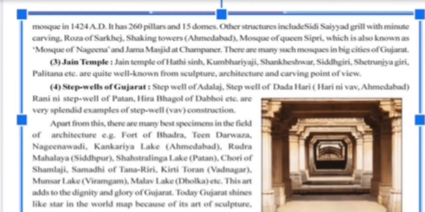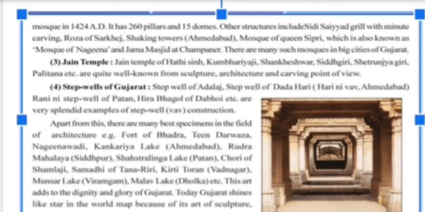Next, Jain temples. Which are the Jain temples in Gujarat? The Jain Temple of Hathisingh, Kumbhariya, Shankheshwar, Siddhagiri, Shatrunjaygiri, Palitana. They are certain Jain temples of Gujarat.